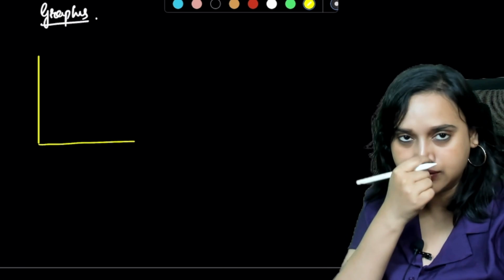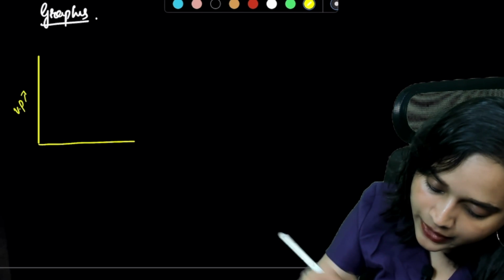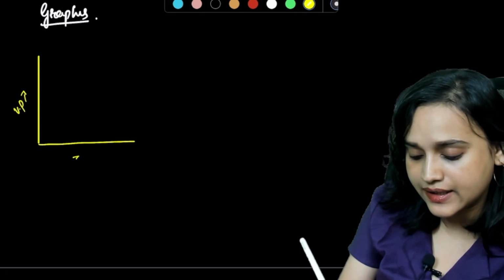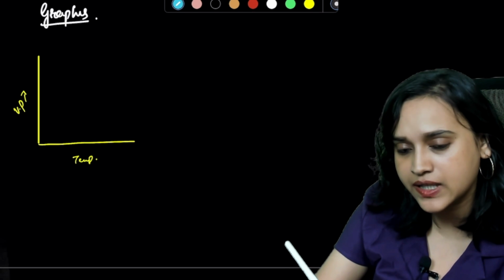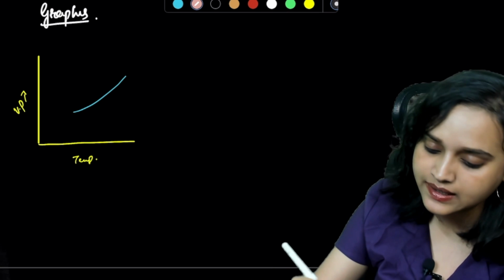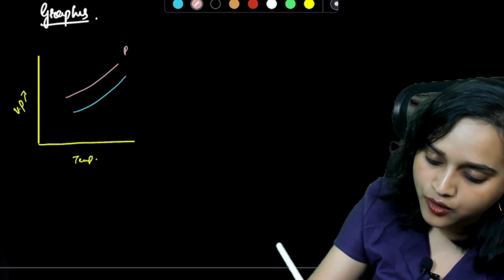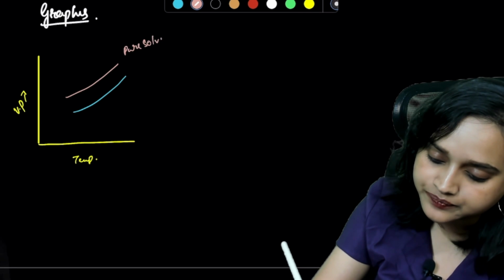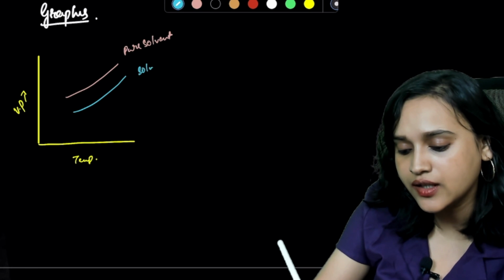This is how the graph we're going to draw. On the y-axis, let's take the vapor pressure, and here let's take the temperature. When we take the temperature, we see that the graph comes out to be like this. One is this and the other is this. Now this pink one is for the pure solvent, and this one is for the solution.